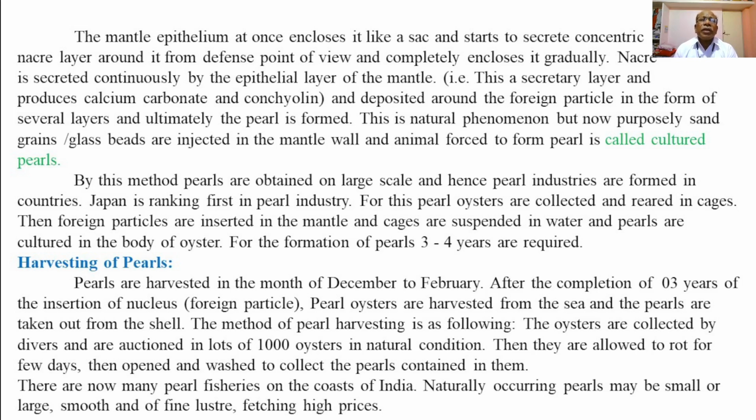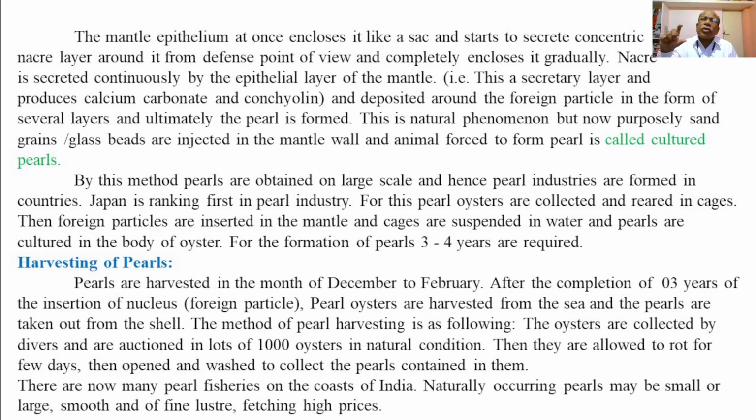The mantle epithelium at once encloses it like a sac and starts to secrete a concentric nacre layer around it from defense point of view and completely encloses it gradually.